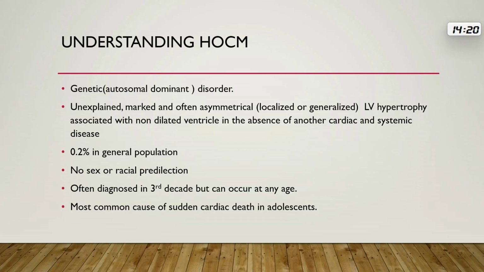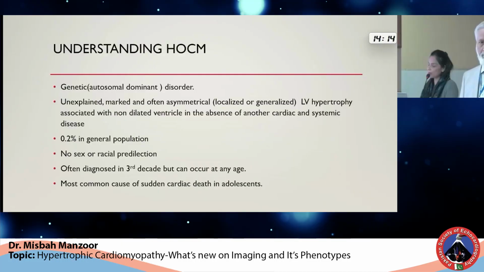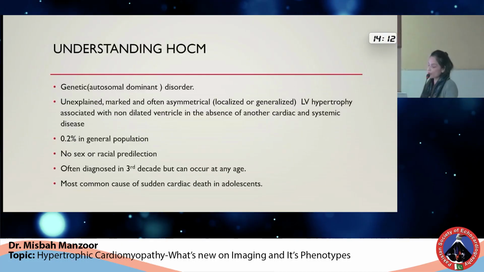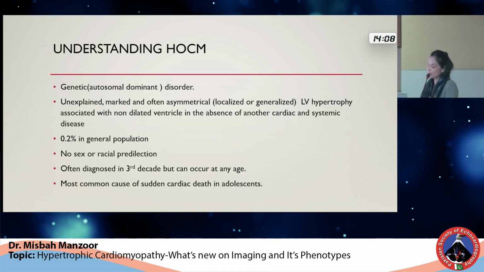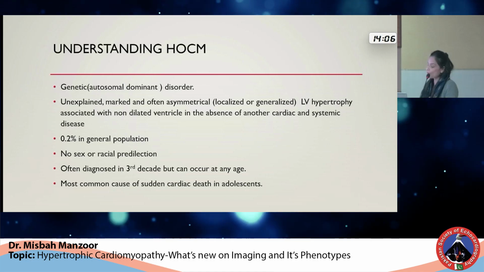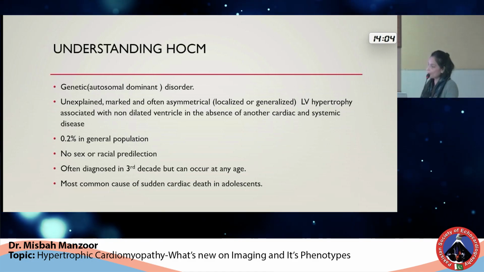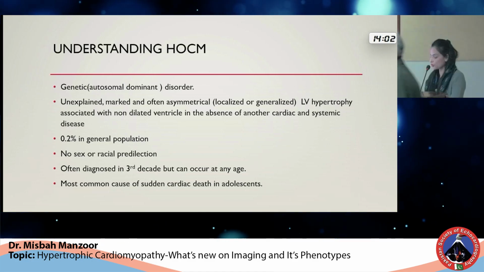The concise definition of HOCM is that it is an unexplained, marked, and often asymmetrical, it may be symmetrical, localized or generalized LV hypertrophy that is associated with a non-dilated ventricle in the absence of any cardiac or systemic disease that may be explaining the presence of hypertrophy.